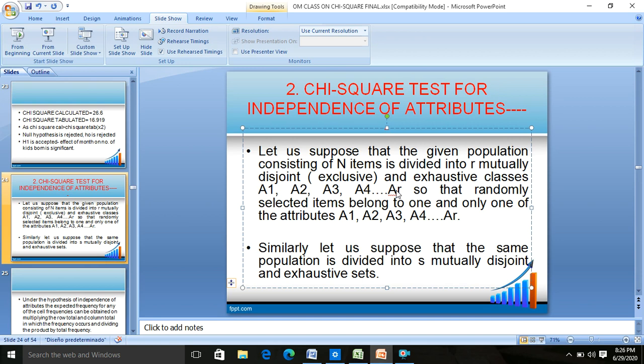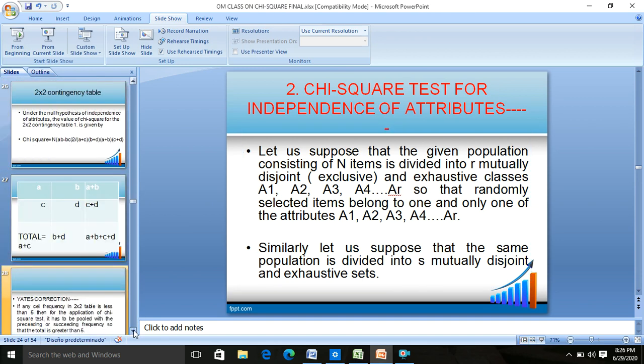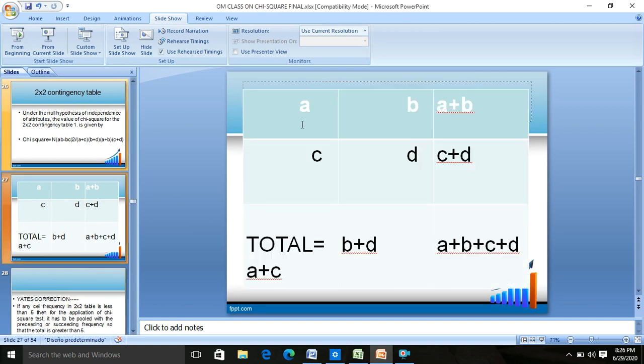What you will do, you will make four groups. You will make four groups like this. A, vaccinated people in which disease occurred. B, vaccinated people in which disease did not occur. C, unvaccinated lot in which disease occurred. D, unvaccinated lot in which disease did not occur.